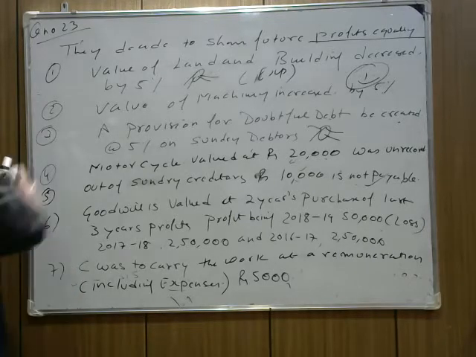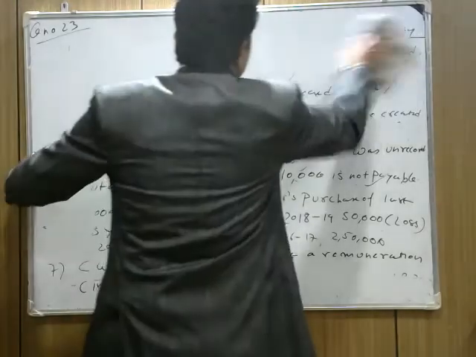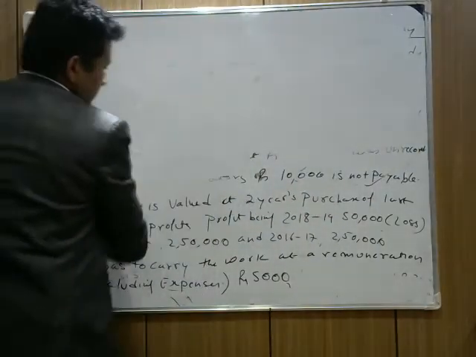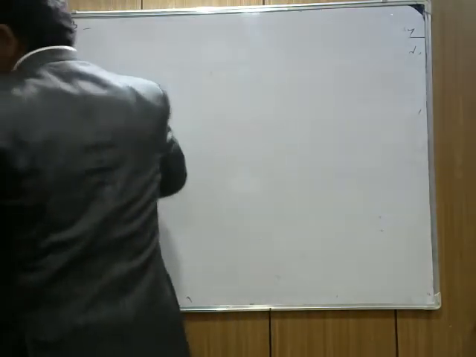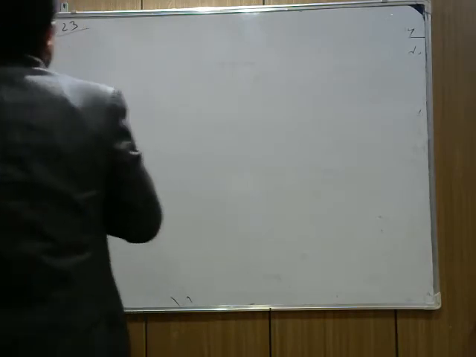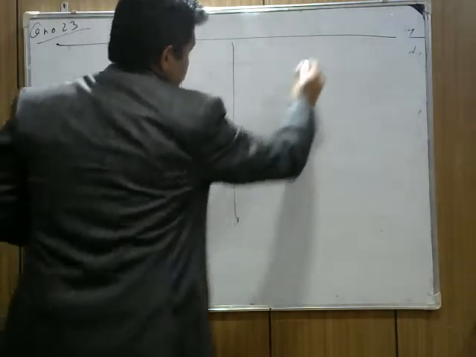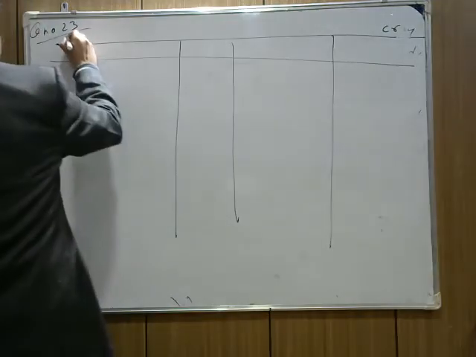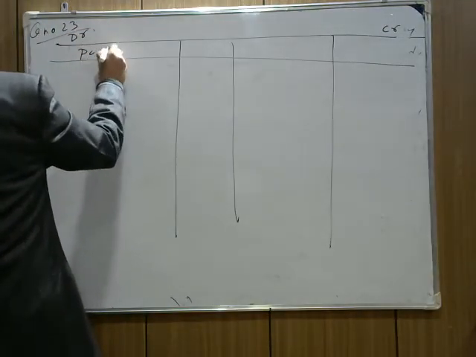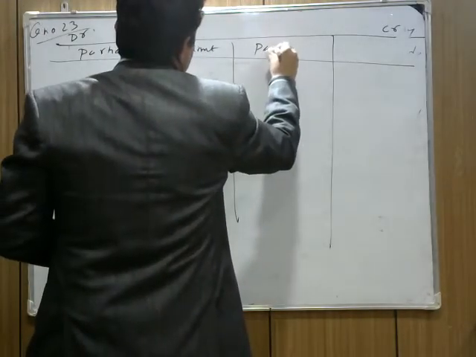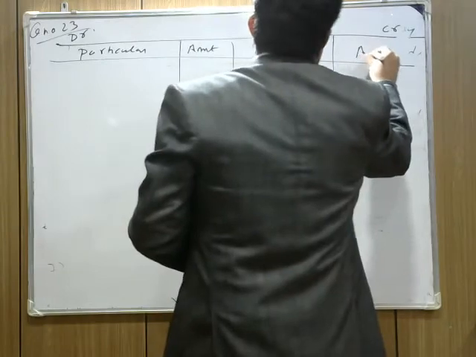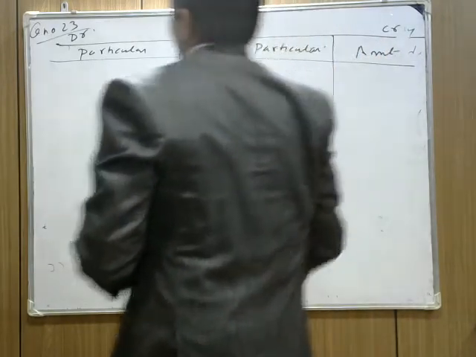Okay, perfect. Now first we need to prepare the revaluation account. Now check the question and then it's easier for you to follow. First thing is the format of the revaluation account. This is the debit side and this is the credit side. We write particulars and amount on each side. Now this is the debit side, and this is the credit side.